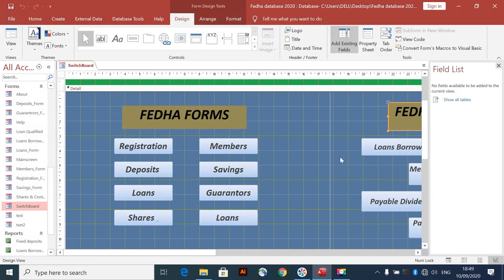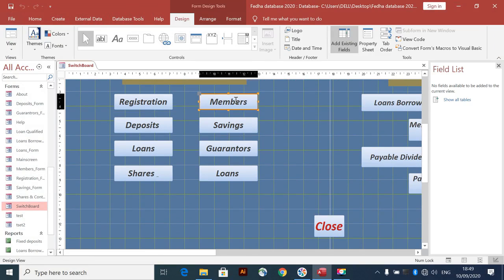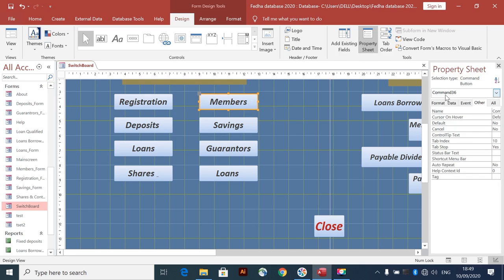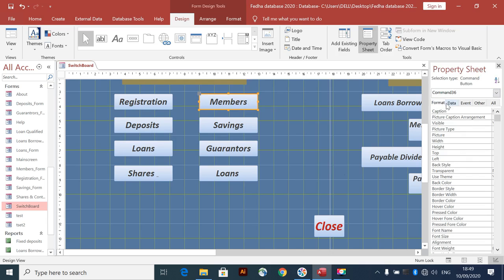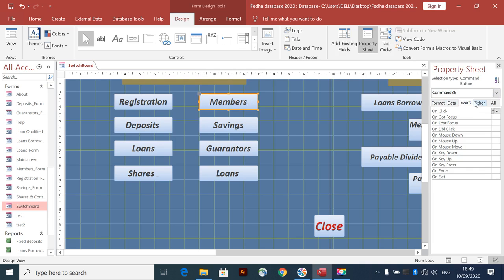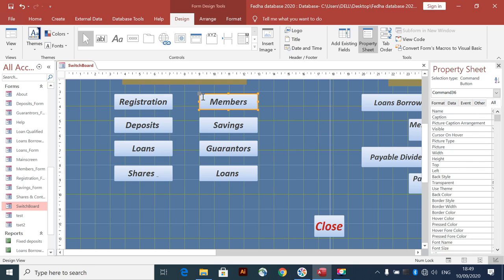These are titles. So if you want to edit the button, just click the button like this. Go to property sheet. And then anything you want to do, either format, data, event. If you want to go to Visual Basic, we will just go this. So in my next video, I'm going to show you how to use Visual Basic. Go to other all. Okay, we are done there.